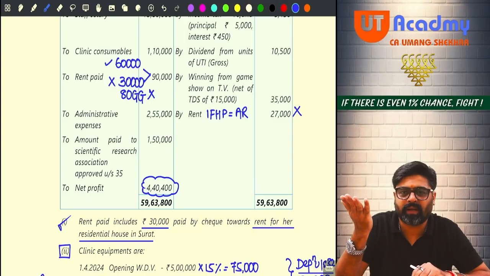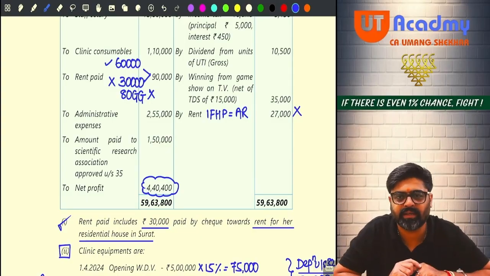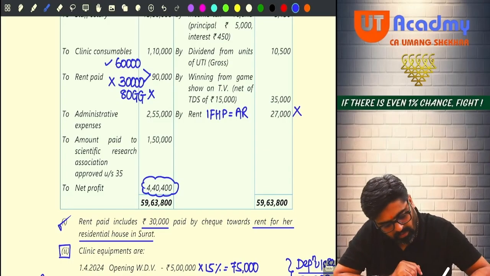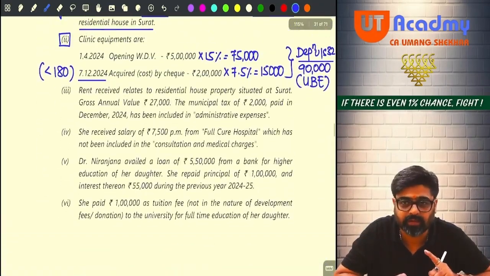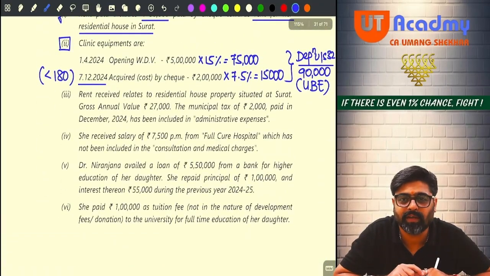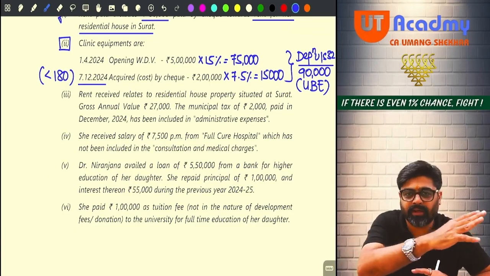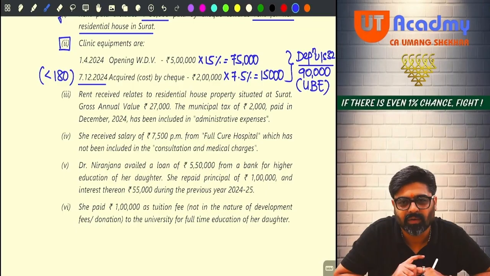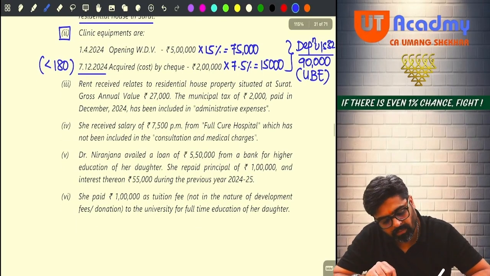So if there is no expected rent which you can calculate, in that case the actual rent only will be taken as GAV. So take this amount only as GAV. And that they have also mentioned in the question. Gross annual value 27,000. If they would not have given 27,000, still I would have taken 27 only. Got it, sir?